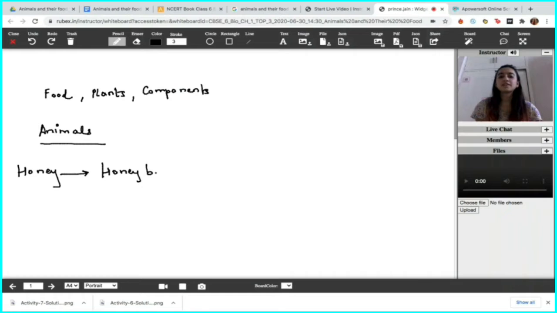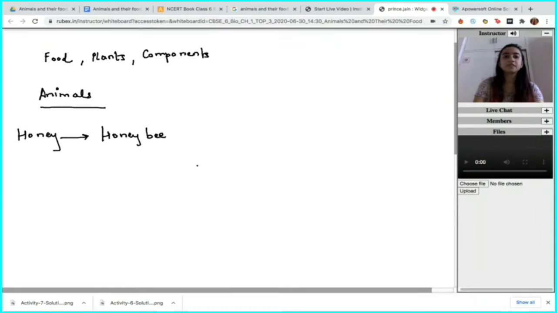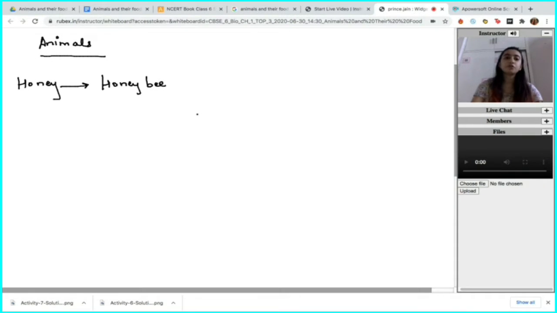You all must have seen honeybees around you. Unfortunately, it would have stung some of you. So honeybees are insects involved in collecting honey. Honey is a food product which is extremely rich in sugars. It is one product from which we get a lot of sweetness in our foods.